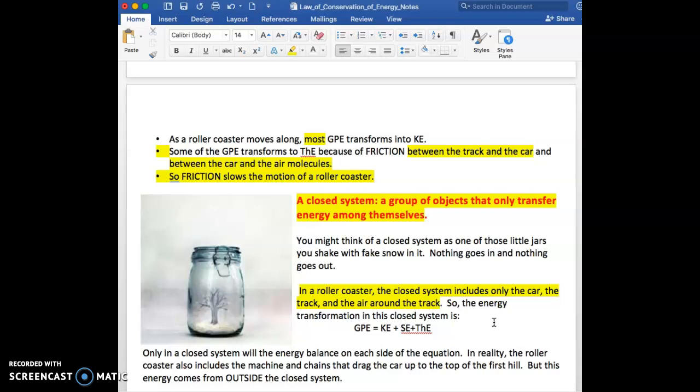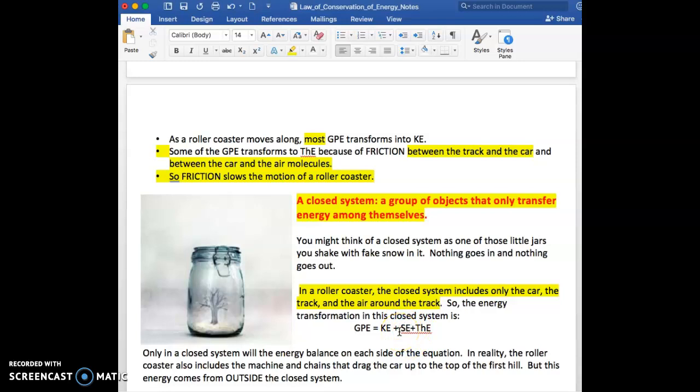Right? Up until now, we've just been talking about how the car transforms energy from potential energy to kinetic energy back to potential energy. But now I'm telling you that that is not the whole story. It's actually also transferring energy to the track and to the air around the track. So the energy transformation in this closed system is GPE goes to kinetic energy plus sound energy, right?